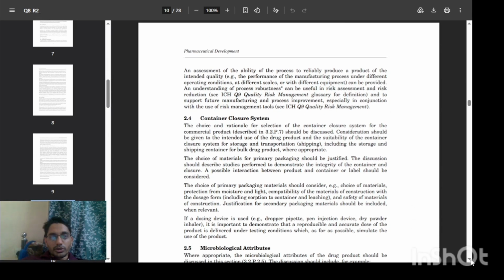An assessment of the capability of the process to reliably produce a product of the intended quality, that is the performance of the manufacturing process under different operating conditions, different scales, and different manufacturing requirements, can be provided. An understanding of process robustness can be useful in risk assessment and risk reduction, that is quality risk management, to support proper future manufacturing process improvement, especially in conjunction with risk management tools.